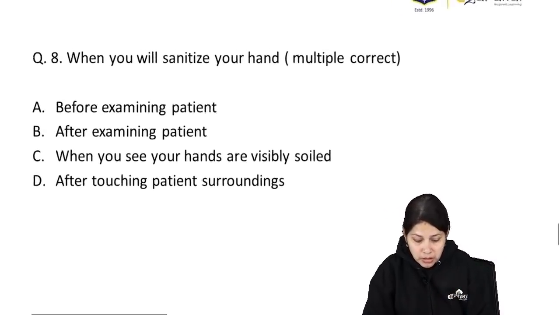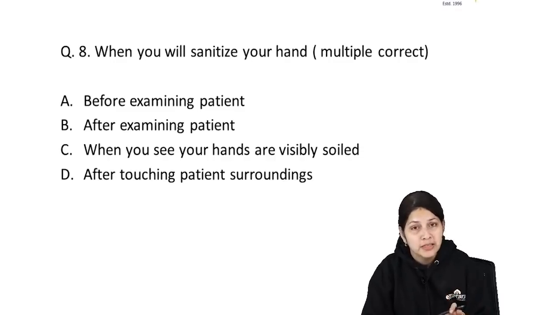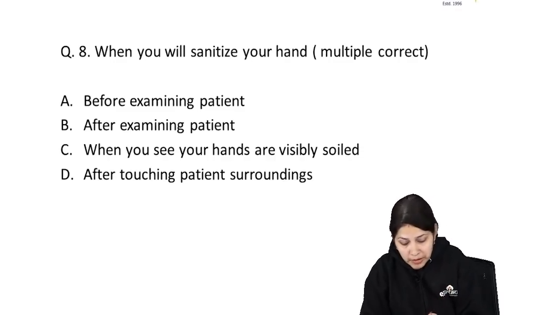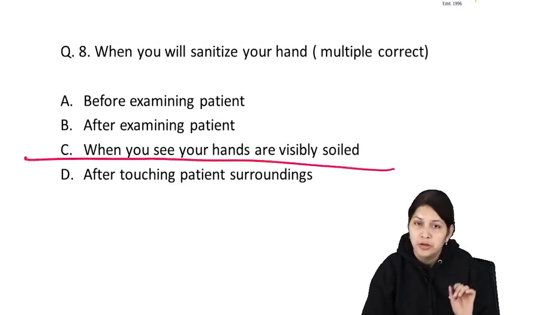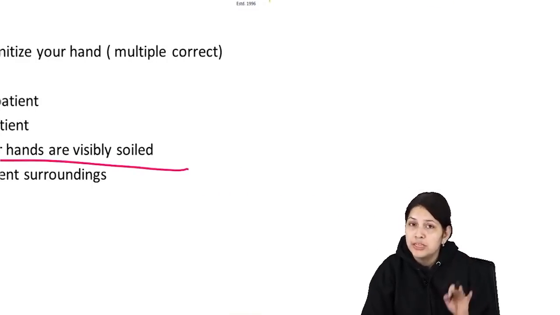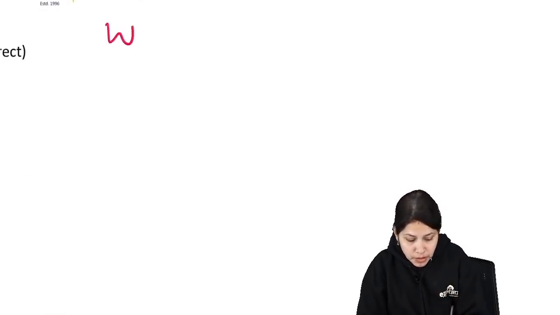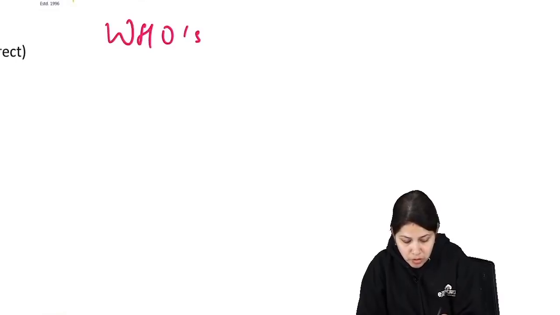But we definitely have to sanitize or perform hand hygiene when the hands are visibly soiled. So option C is correct. For all the other options, we should always keep in mind that WHO has defined 5 important moments when we have to ensure that hand hygiene is performed. So please keep in mind WHO's 5 moments of hand hygiene.